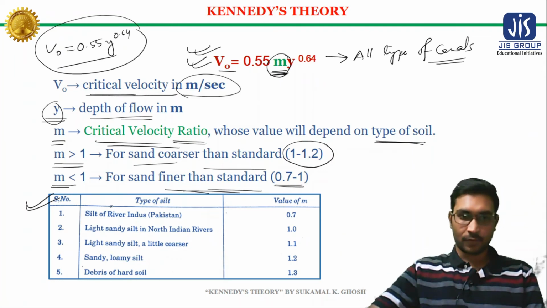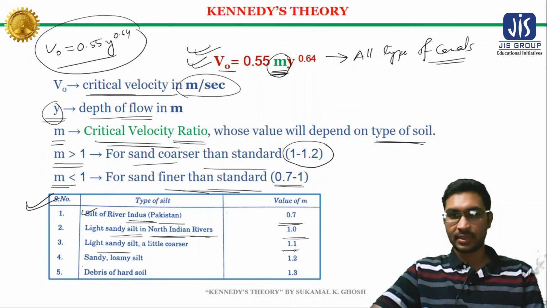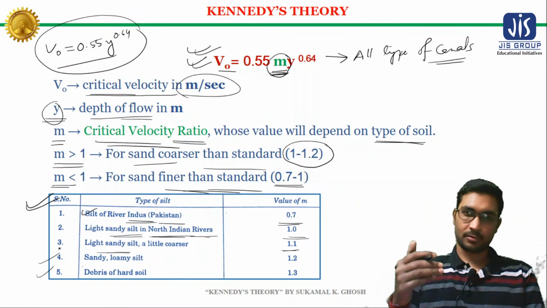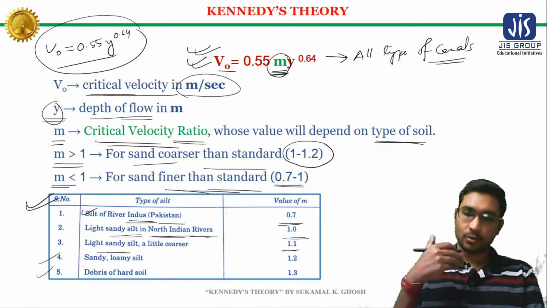For silt of the river Indus, which is in Pakistan, the value of M is 0.7. For the light sandy silt, which is generally obtained from the rivers of northern India, the value of M is 1. For another light sandy silt, the value of M is 1.1. In this way, there are several values of M for different types of soil through which the canal is flowing.